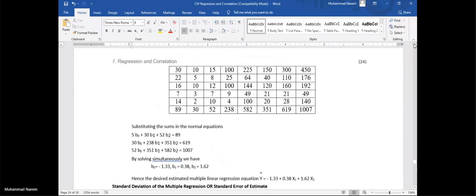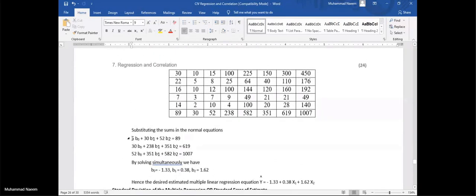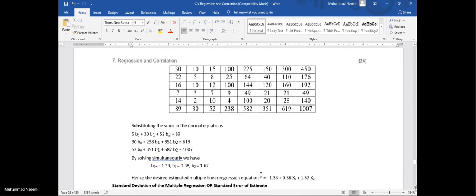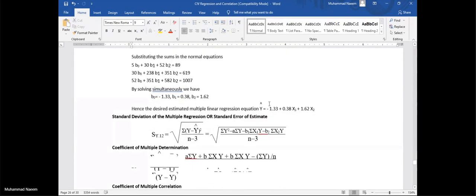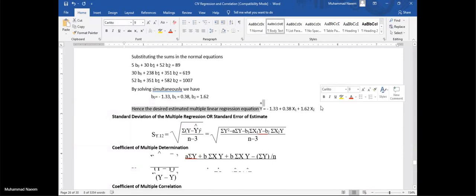This is the table construction, and after putting the values of the sums, we have this situation, and by solving, we are getting all the constants. Putting these constants in our required equation, we will get the multiple linear regression.